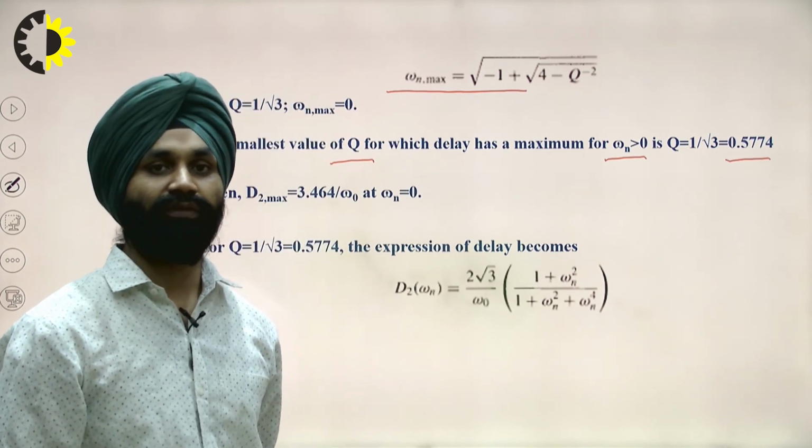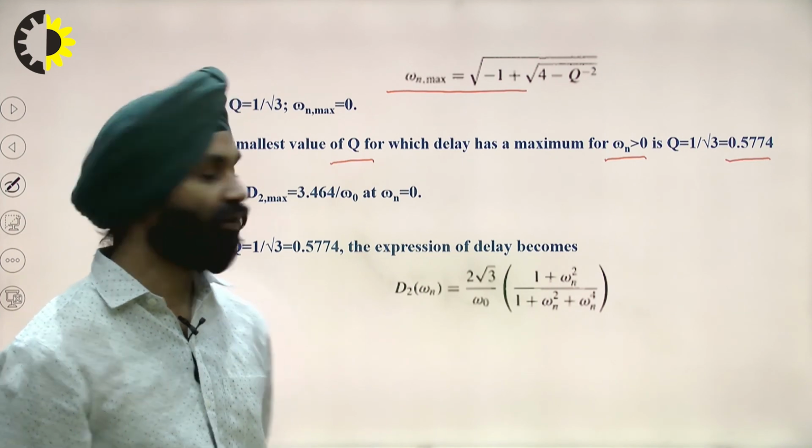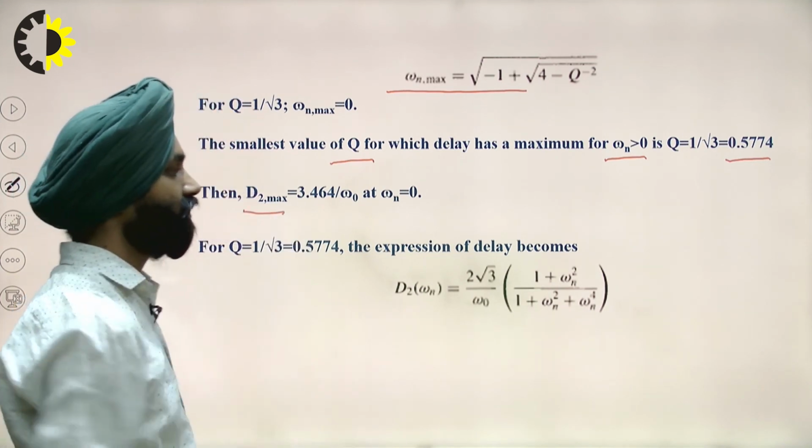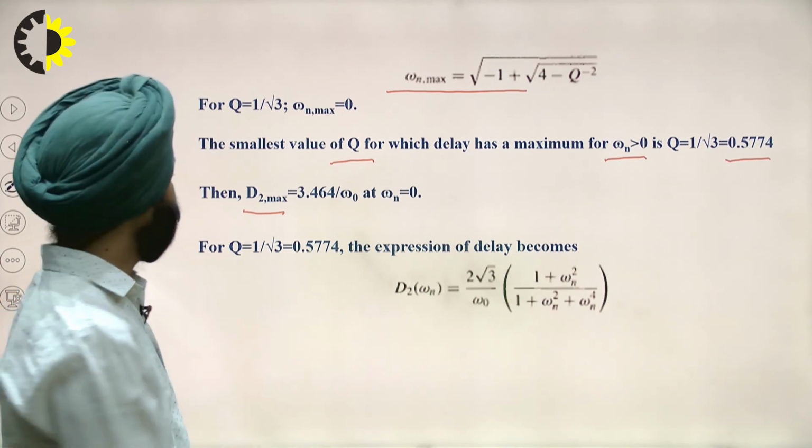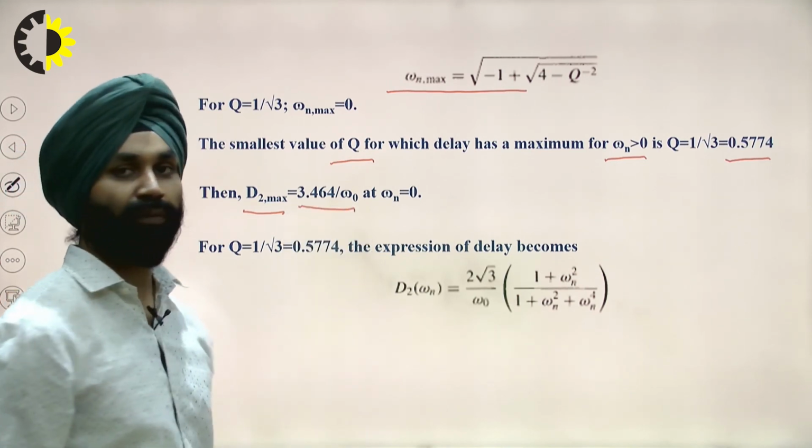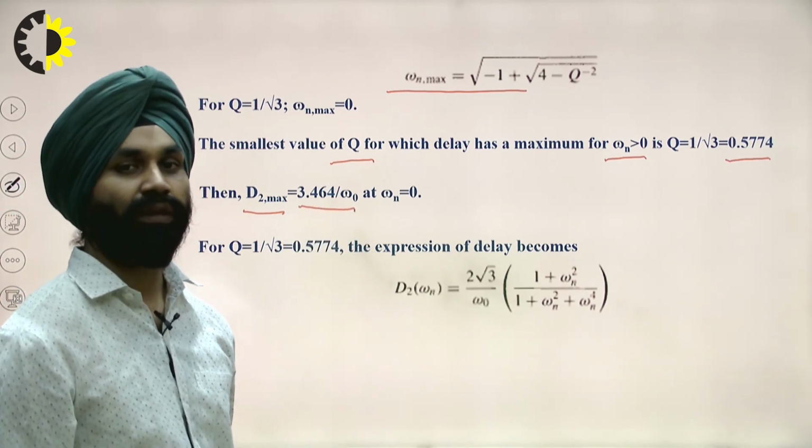And then the maximum delay for the second order filter at omega n equal to 0 is given by 3.464 by omega naught.